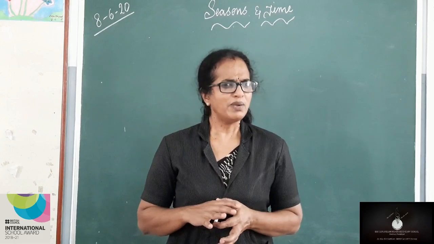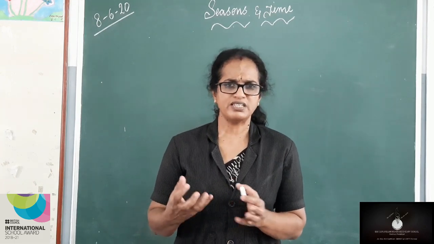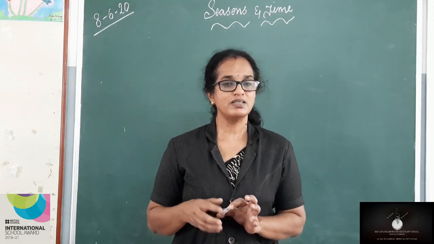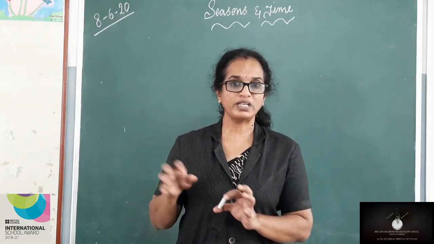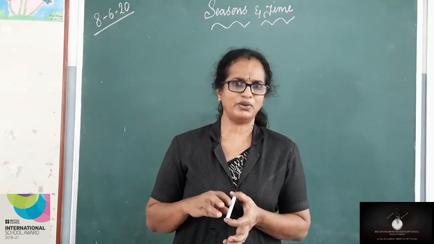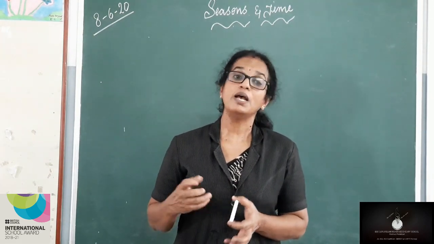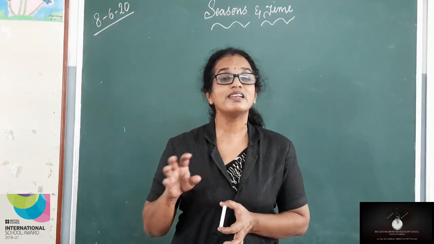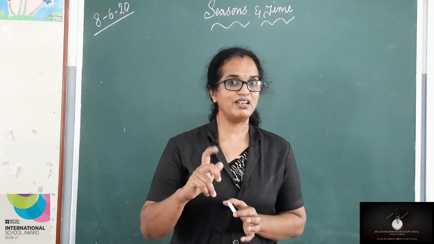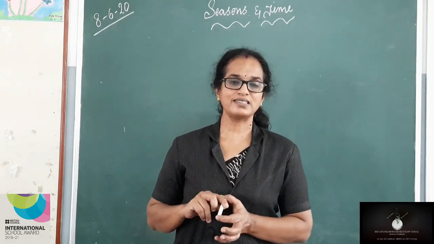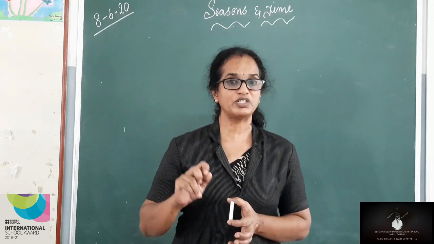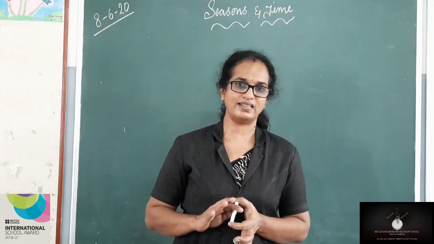So again I come back to my seasons and time, where I stopped last. But one or two students, a few children, had doubts. They were asking me, teacher, what are the reasons for the occurrence of seasons? I clarified it also. But once again, what are the reasons for the occurrence of season? Very clear: revolution, tilt of the axis, parallelism of the axis, and apparent movement of the sun. These are all the answers.